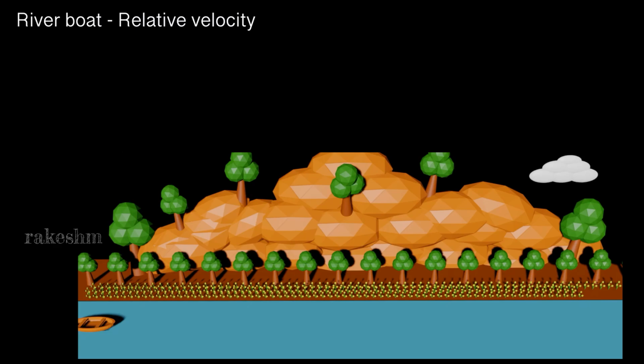Today we will discuss river boat problems, which is a part of relative velocity. So, in this concept, what kind of questions could be asked? For some examples, I will give you.